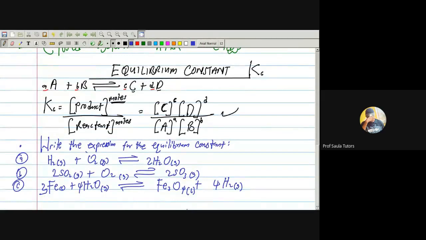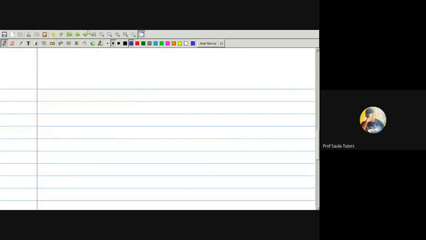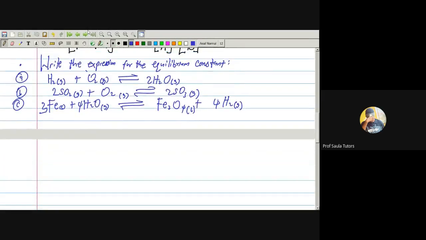So listen attentively. Okay. So see what we have here. So how do we write the equilibrium constant? Now, solution. Pay attention. Don't forget, we are writing the product all over reactants, then raised to the power of the number of moles. The product over reactant raised to the power of the number of moles.